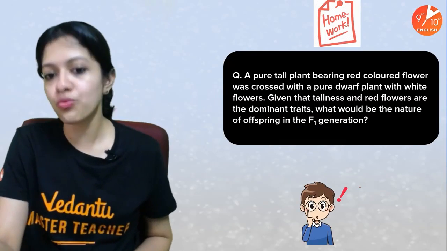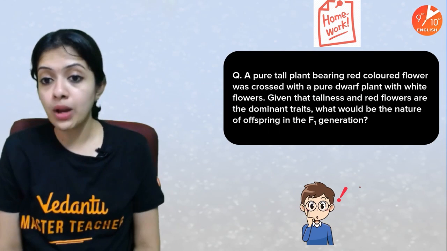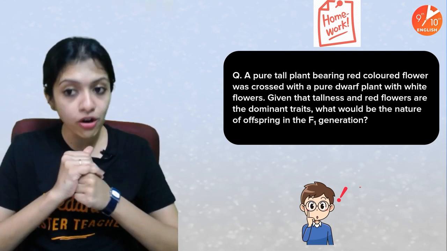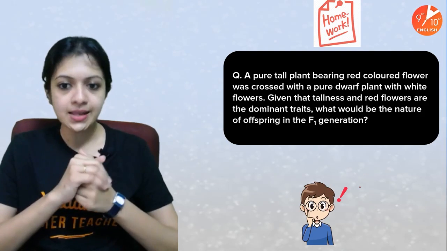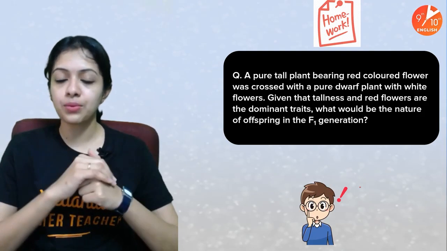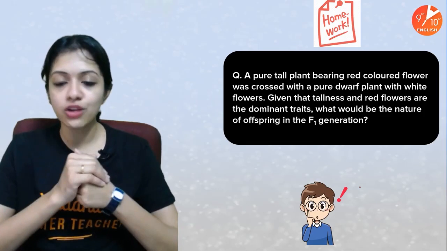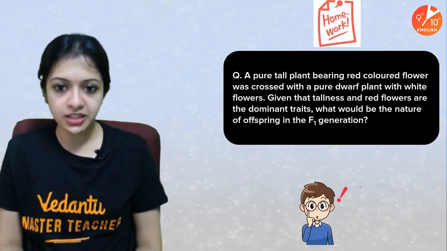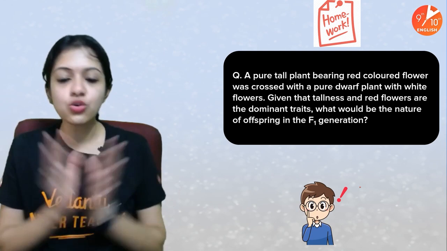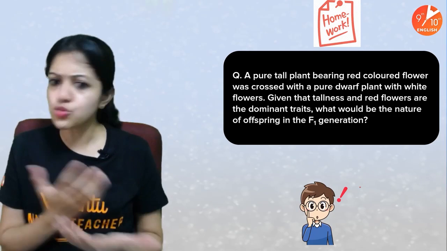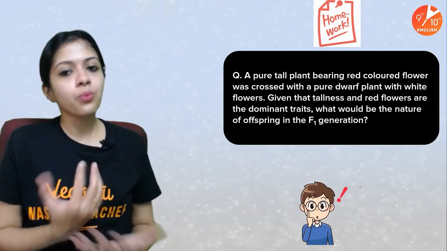And yes, this is your homework question for today. A pure tall plant bearing red colored flower was crossed with a pure dwarf plant with white flowers. Given that tallness and red flowers are the dominant traits, what would be the nature of offspring in the F1 generation? So, physically or phenotypically, what would F1 offspring look like is what you have to tell me. Okay, so work this out.